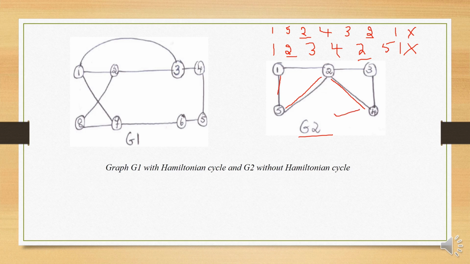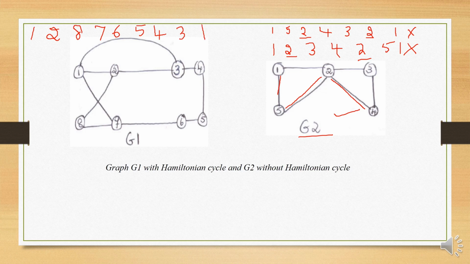Coming to the graph G1, if I consider the vertex 1, from 1 I can go to the vertex 2, from 2 I can come to 8, after 8 because of this edge I can reach the vertex 7, from 7 go to 6, after 6 visit the vertex 5, from 5 go to 4, from 4 go to 3, and there is an edge from 3 to 1.